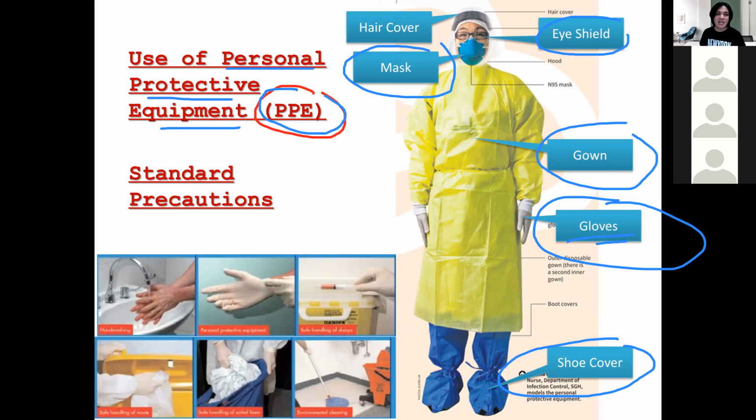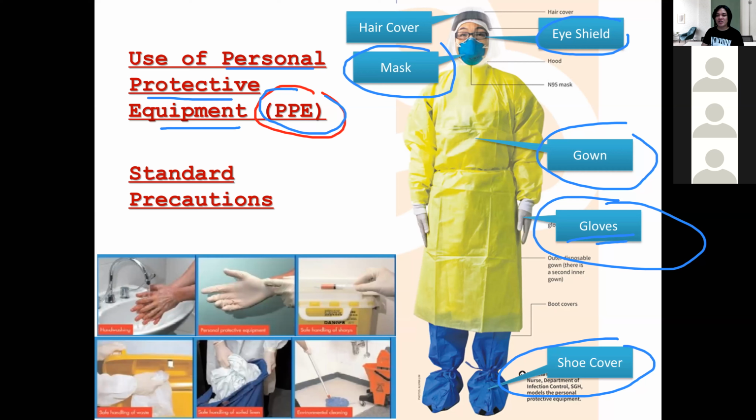Now the question is, a nurse is planning to clean the infected wound of a patient. Which PPE should the nurse use prior to patient contact? What do you think? You are the nurse. The patient has a wound. What are you going to use? Give me your answer. Remember the condition: infected wound. If the patient has an infected wound, what will I use?